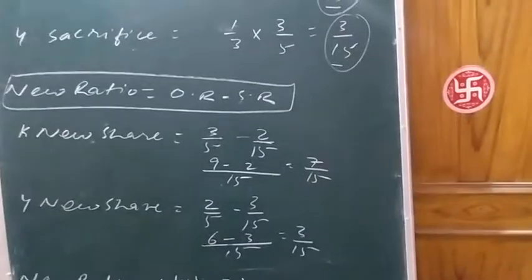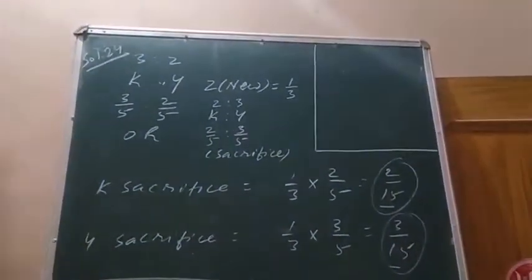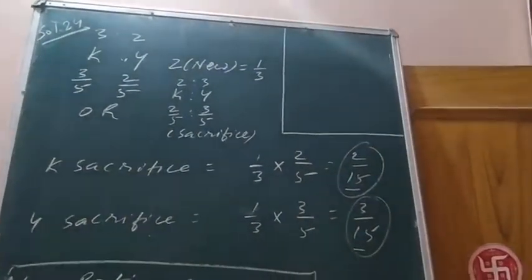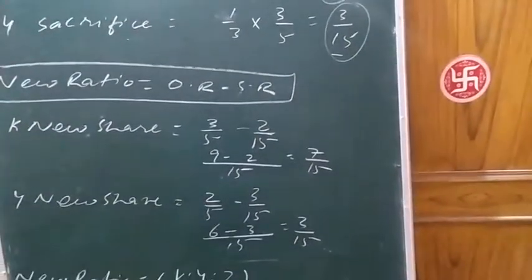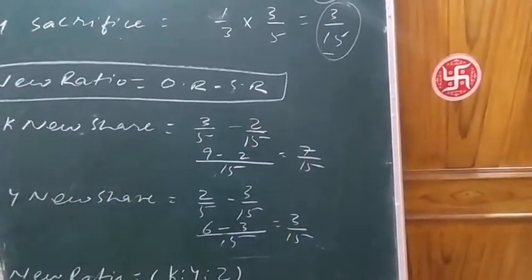Similarly, for Y's new share, put the digits. Y's old share is 2/5 and Y's sacrifice is 3/15. Put the digits here. You will get the new share of Y as 3/15.